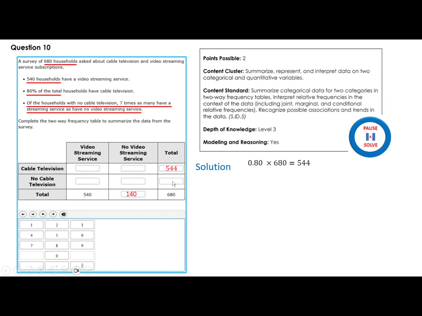Now I can find this number, right? Because I subtract these two. I get 136, put it here. Well, we're not done yet. So now here's the trick.